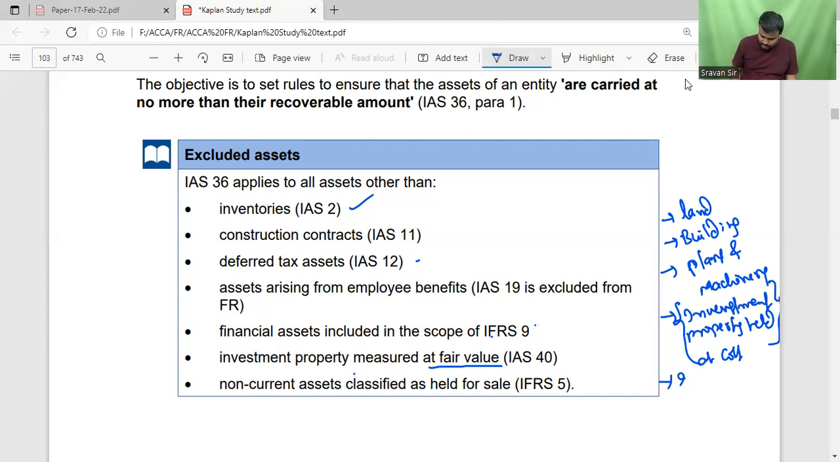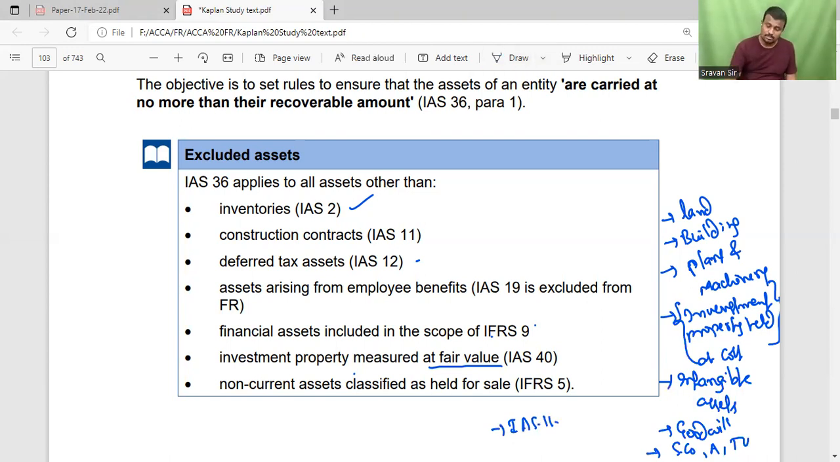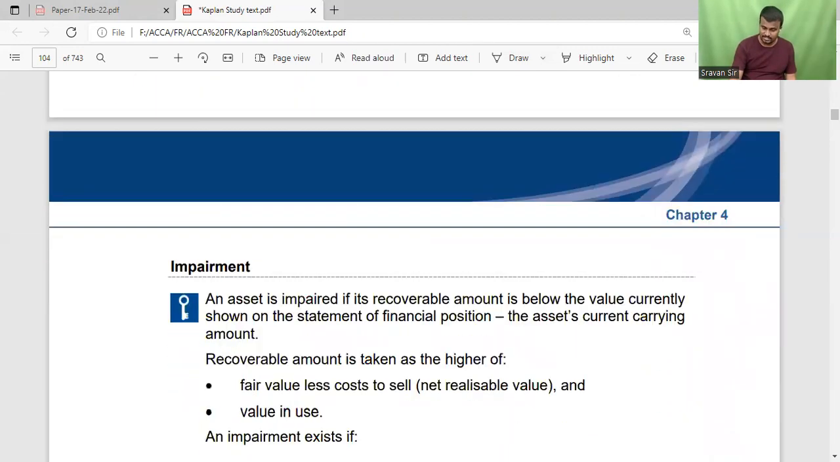Next, intangible assets, and it applies to goodwill, and investments in subsidiary companies, associates and joint ventures which are carried at cost, and those assets which are revalued as per IAS 16. So these are all covered in IAS 36. IAS 36 applies to all these types of assets.